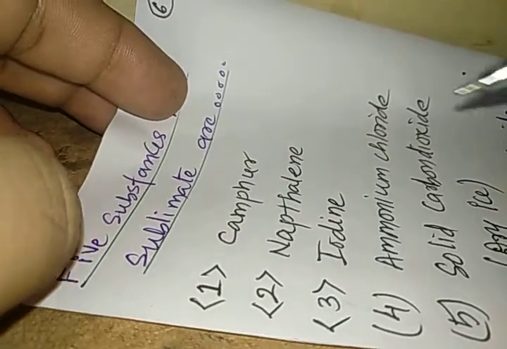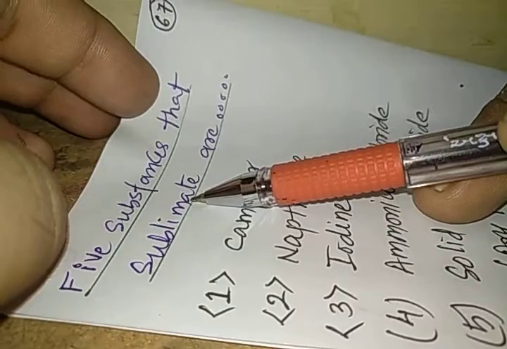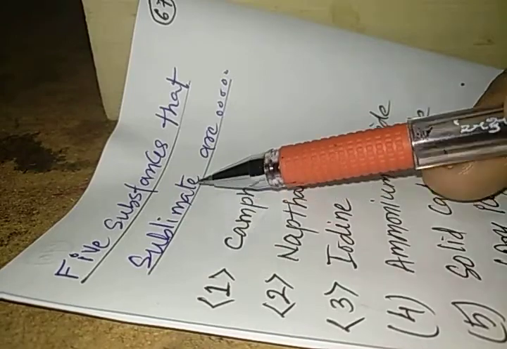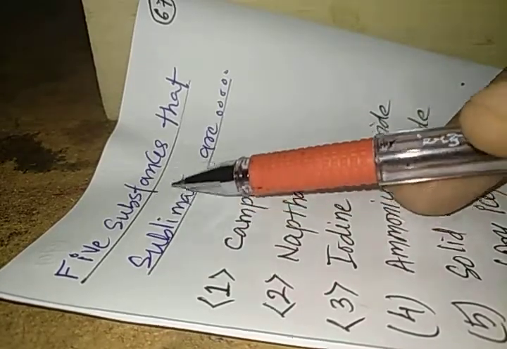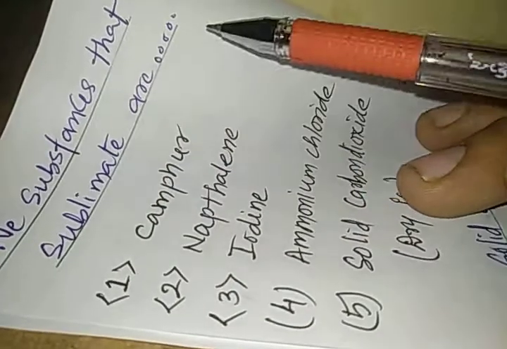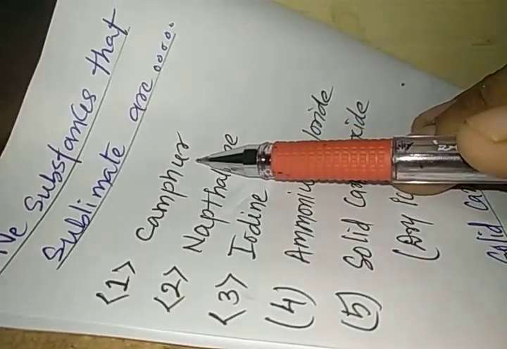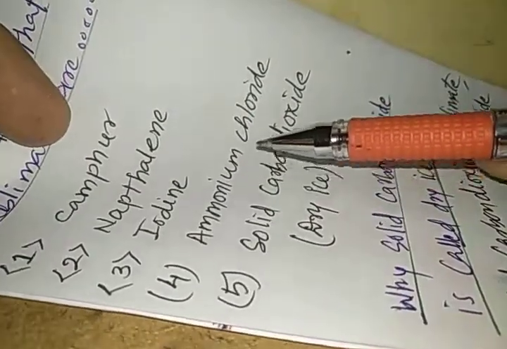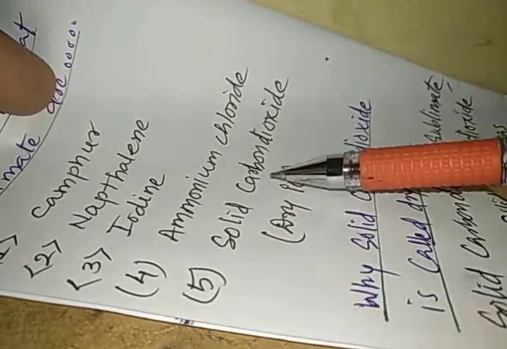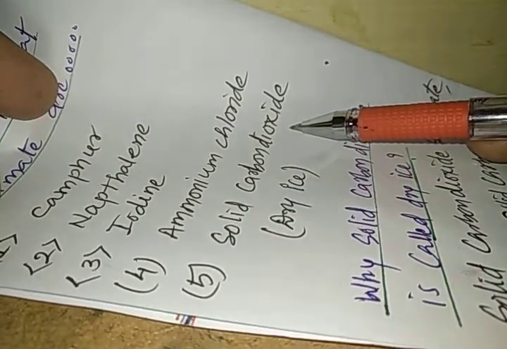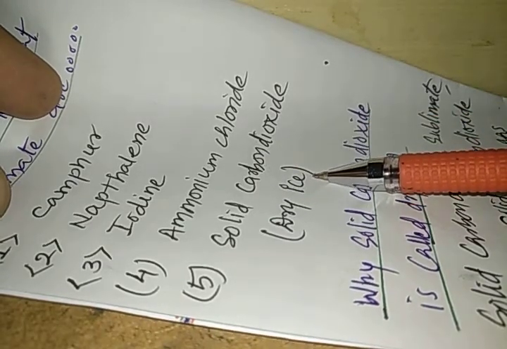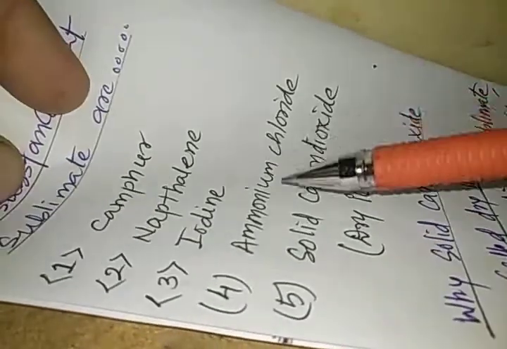In the previous video, we have studied about sublimation. So here there is a list of five substances that sublimate. Those five substances that sublimate are camphor, naphthalene, iodine, ammonium chloride, and solid carbon dioxide. The solid carbon dioxide is also known as dry ice. Please remember these five names, my dear students, they are very important.